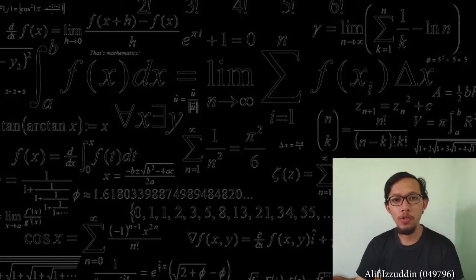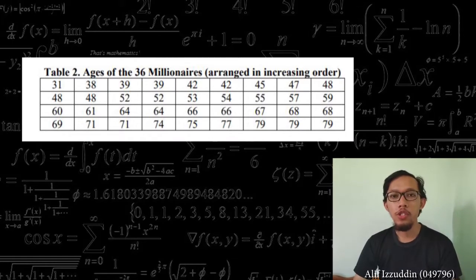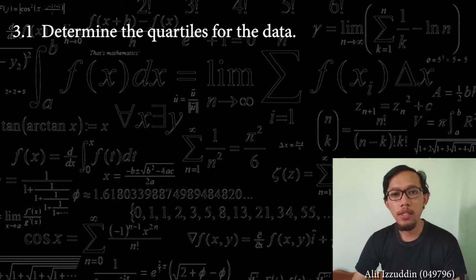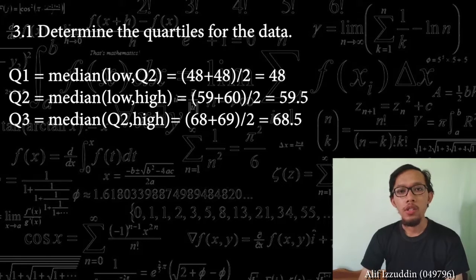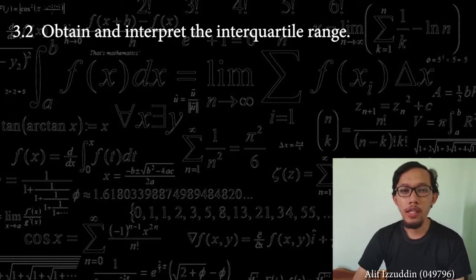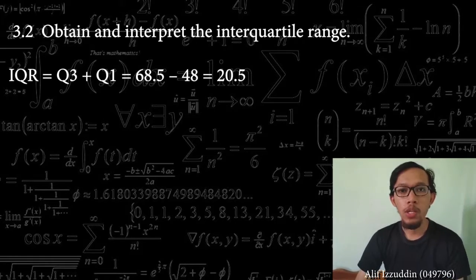Now I'm going to explain to you about question 3. Question 3.1. So let's go to the list of data. Based on this question, we need to determine the three quartiles, which are quartile 1, quartile 2 and quartile 3. To obtain these quartiles, we need to use the formula from the notes like this. Then we go through to question 3.2, where we need to obtain the interquartile range. The formula is quartile 3 minus quartile 1, and we will get the interquartile range.